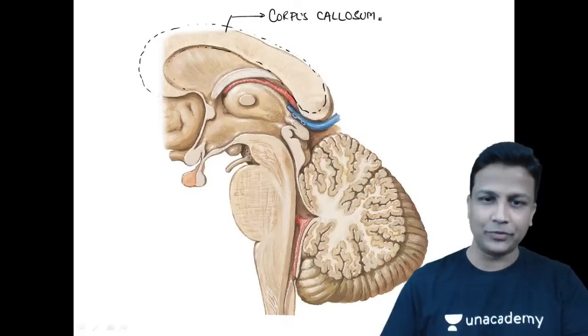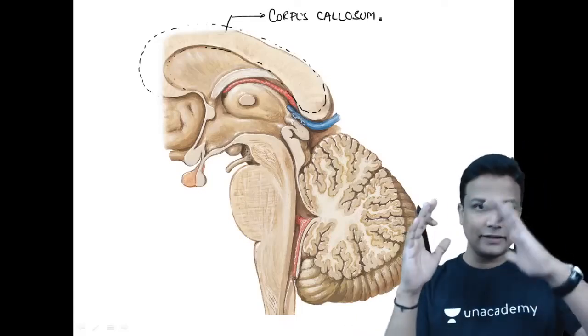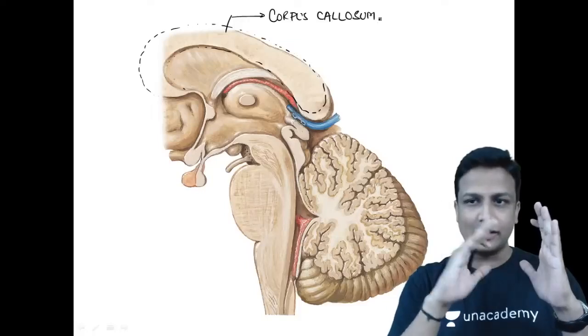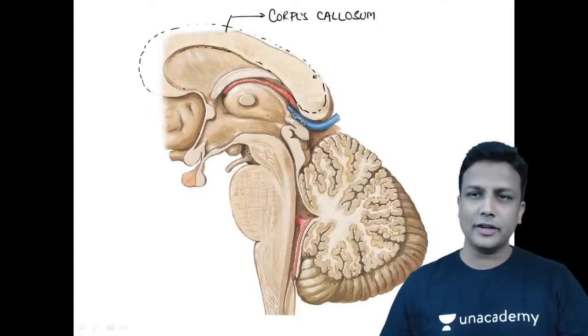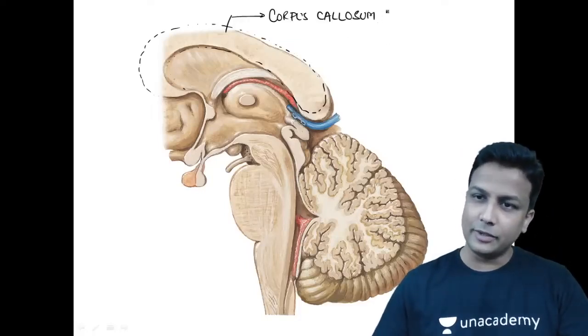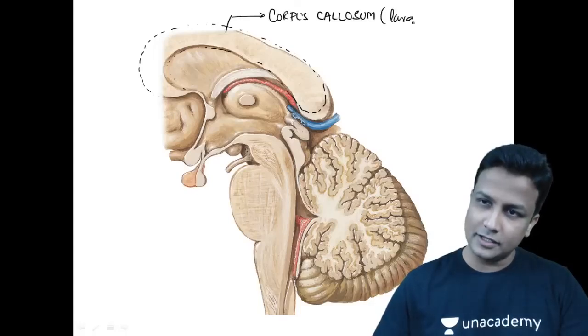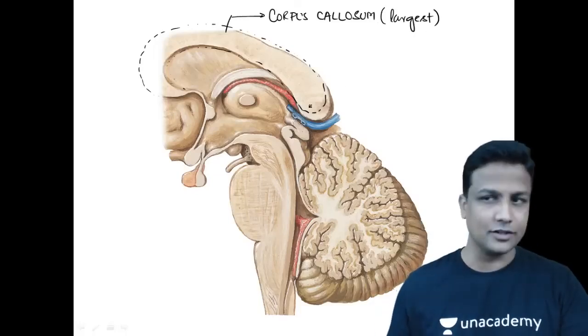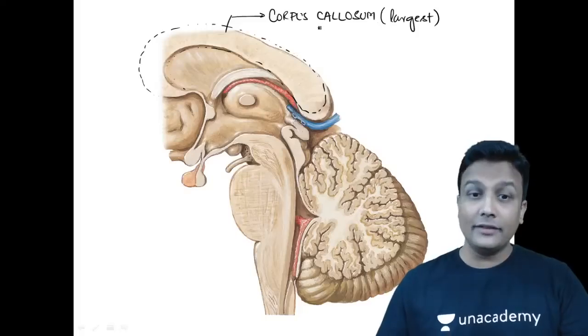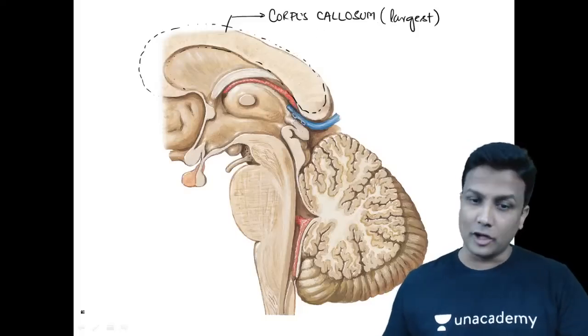Corpus callosum, guys. Fibers connecting the right half with the left half are nothing but commissural fibers. Out of all your commissures, the largest commissure will be the corpus callosum. This MCQ has already been asked in the exam: largest commissure. Not only that, they have even asked in the exam what the parts of the corpus callosum are.